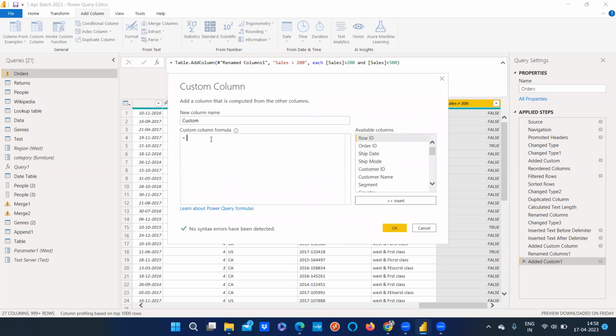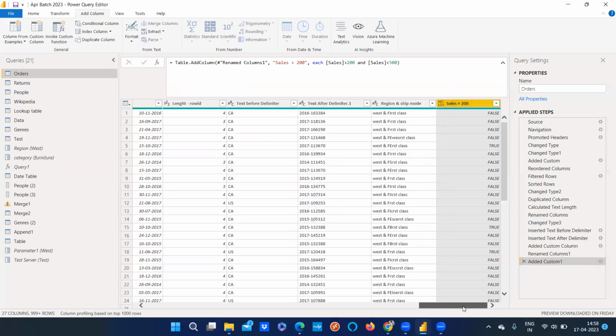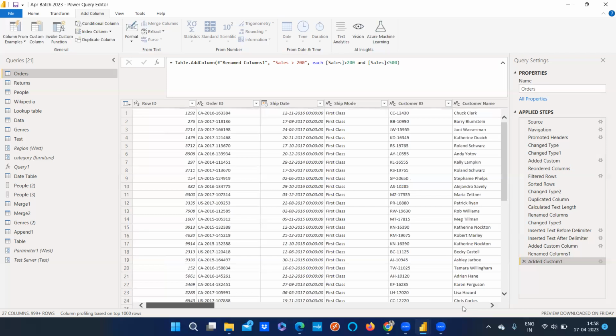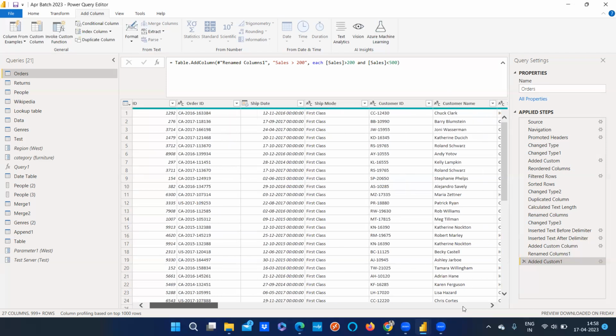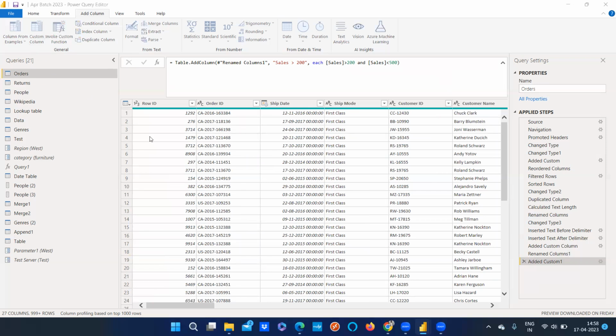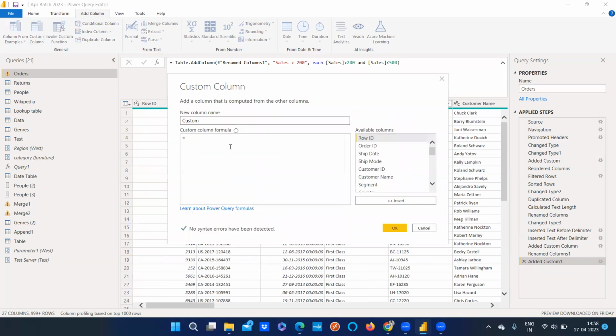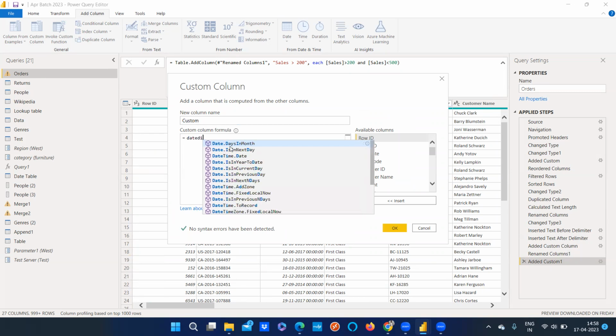There may be multiple reasons why you would use this conditional column. Suppose, as another example, we want to look at the days where there is a difference between 2 days. In that case, you'll use the date diff function. Let me understand whether it is the same date diff.